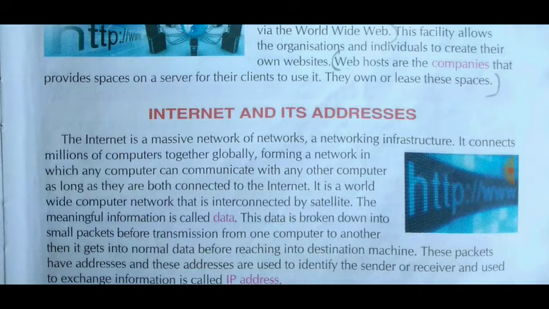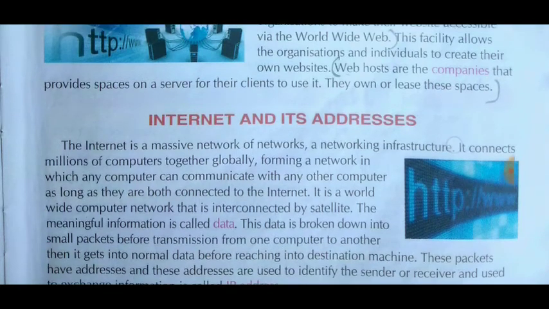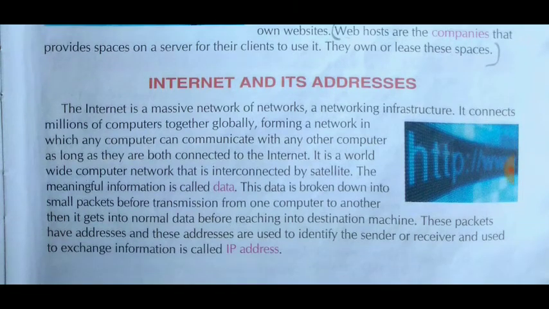Communication is possible when the internet is working properly. It is a worldwide computer network interconnected by satellite. Suppose one network is placed in our city, a second in Delhi, a third in Mumbai, and they all want to communicate. These networks are interconnected by satellite.